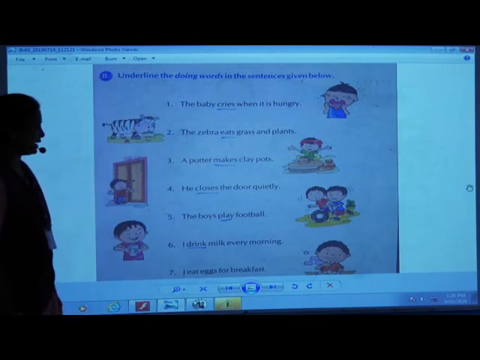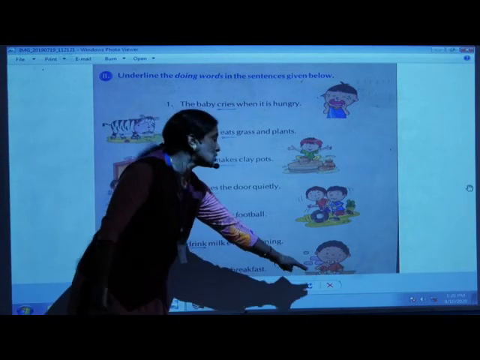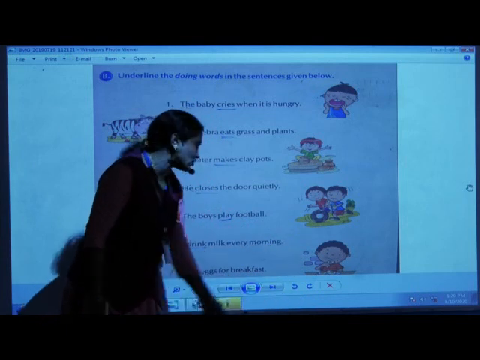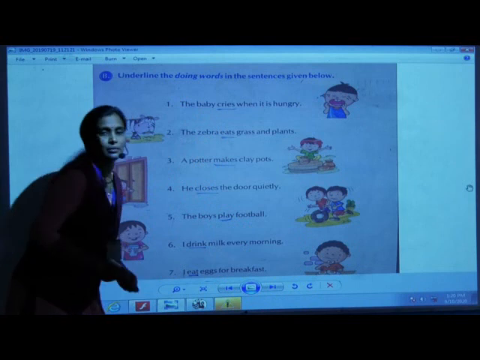I eat eggs for breakfast. He is having his breakfast. Which action is he doing? Yes, he is eating. Eating action. So eat here is a doing word. Okay?